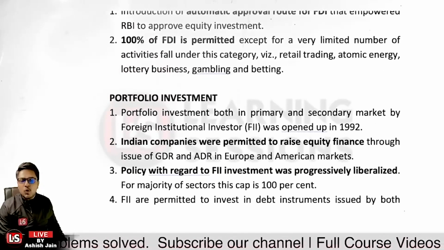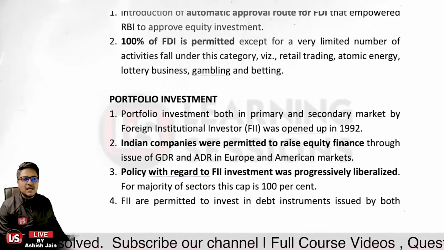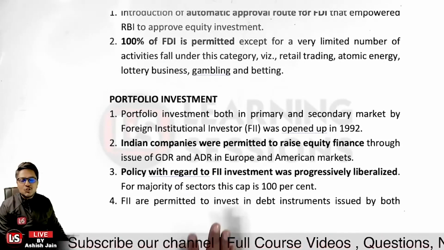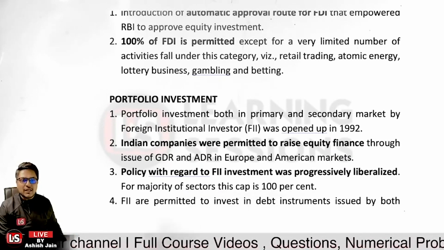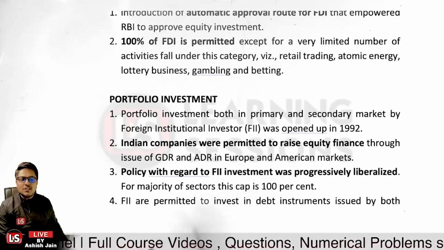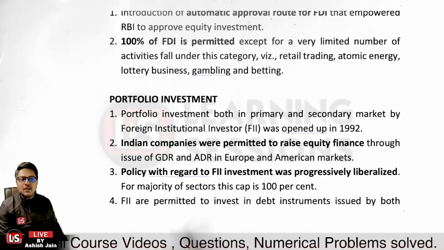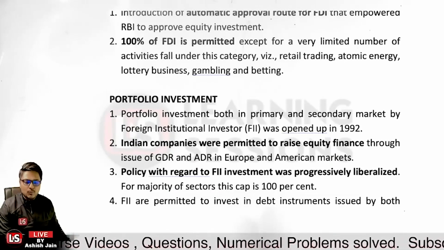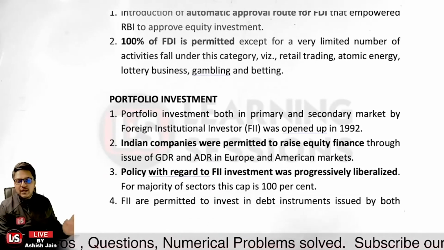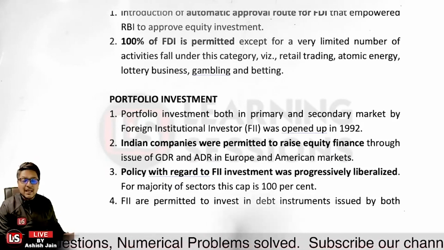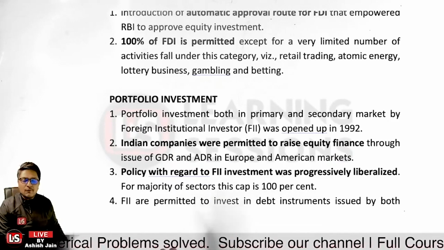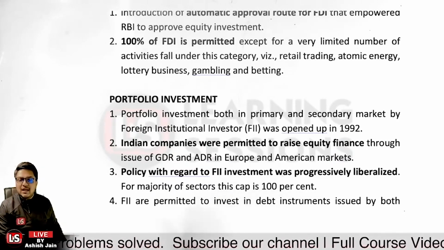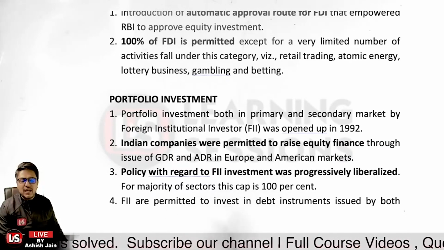Next, it is related to portfolio investment. Portfolio investment, whether in the primary market or the secondary market, by foreign institutional investors, was opened up in 1992. Indian companies are permitted to raise equity in foreign currency by issuing ADRs and GDRs.